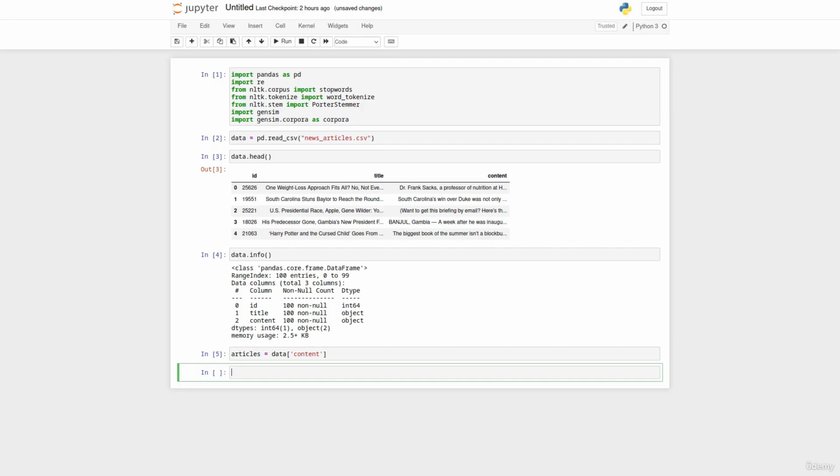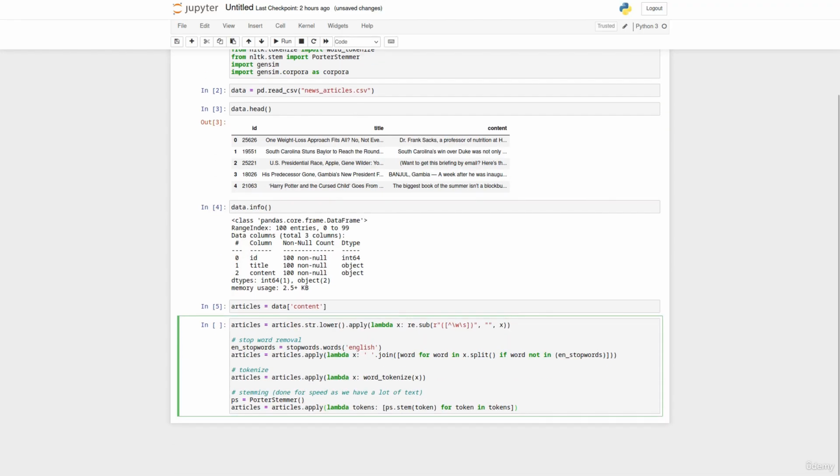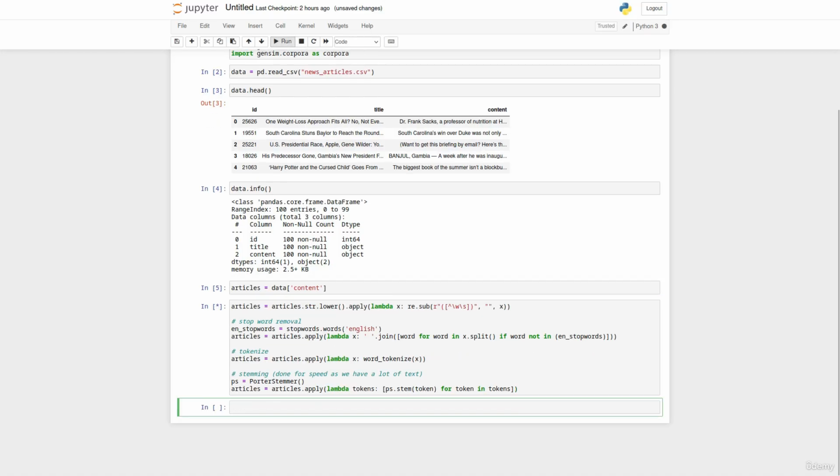Once we've got our articles, we're going to clean these up a bit. I'll just copy this across. We've seen this in a lot of other lessons. So we are removing the punctuation, we're lowercasing, we're removing the stop words, we're tokenizing, and we're stemming. I've chosen to do stemming here because we have quite a lot of text. So it's going to mean that our processing times are going to be sped up quite a lot because we're able to shrink down quite a lot of the words. You can use lemmatization if you want, but for this purpose, stemming will do just fine.